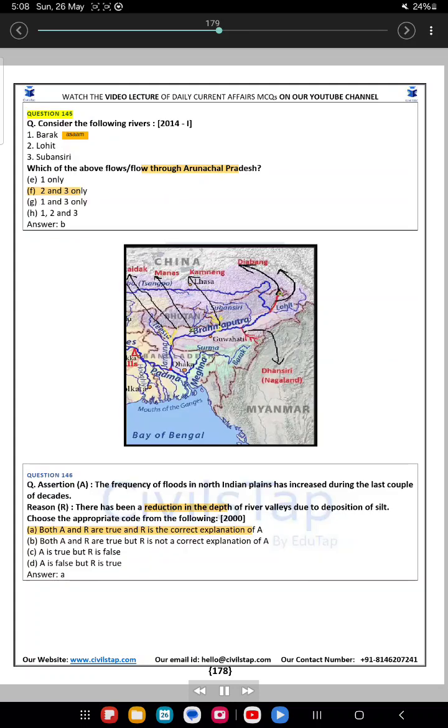Question 145. Consider the following rivers. 1. Barak. 2. Lohit. 3. Subansiri. Which of the above flow through Arunachal Pradesh? A. 1 only. B. 2 and 3 only. C. 1 and 3 only. D. 1, 2 and 3. Answer, D.